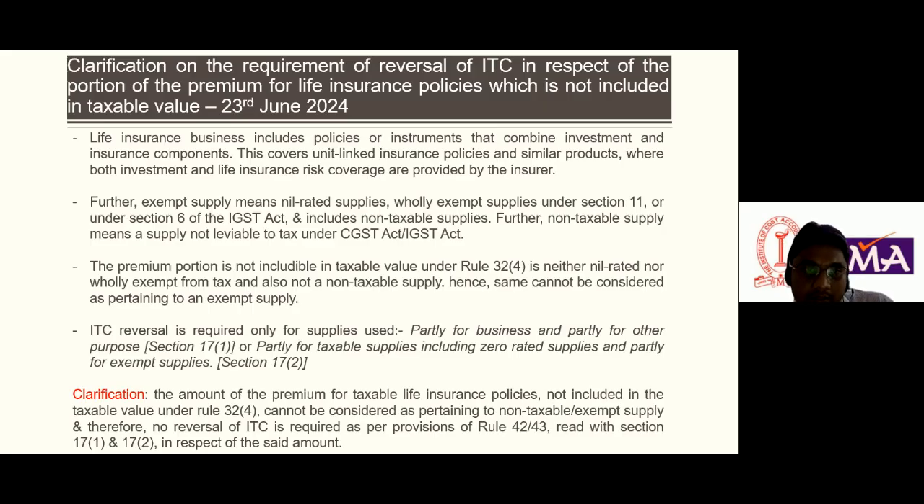Okay, understood clearly? So it is the most important clarification in respect of the investment premium on which no GST is applicable as per rule 32.4, and therefore if it is not included in a taxable value, then there is no question of nil rated, wholly exempt and non-taxable supply. So therefore no reversal of ITC is required as per provision of rule 42 and 43. So this is all about the clarification.